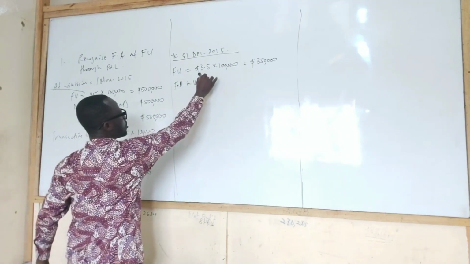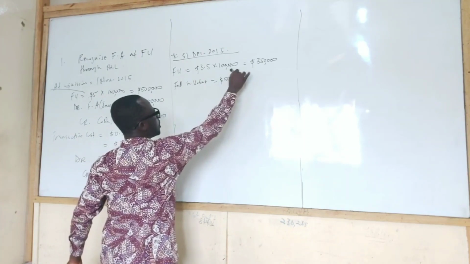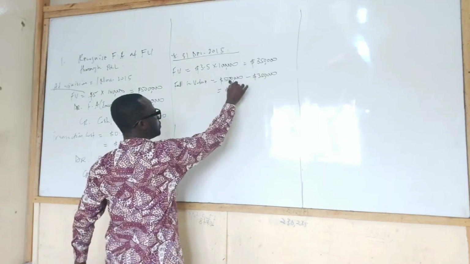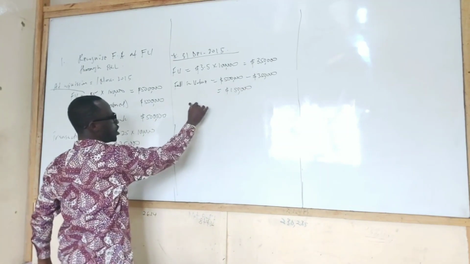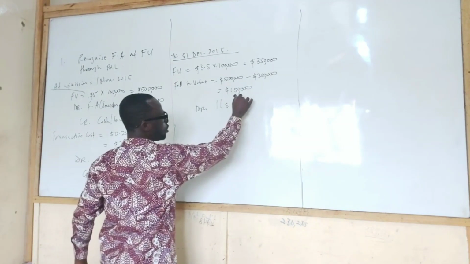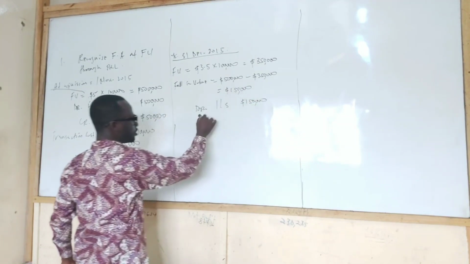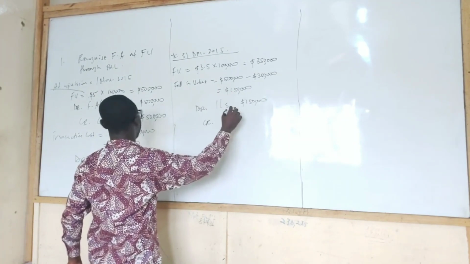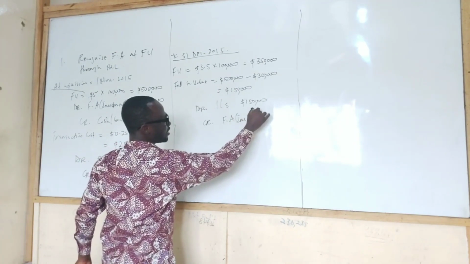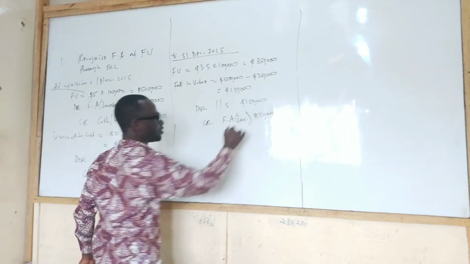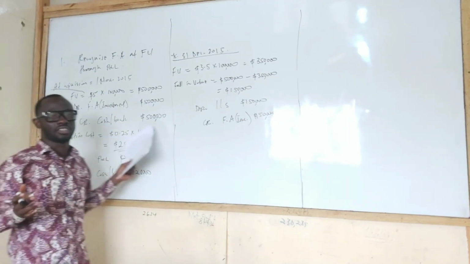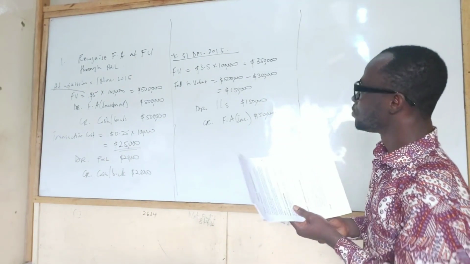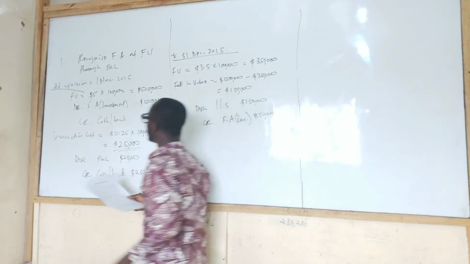A fall in value: 500,000 minus 350,000, and that's 150,000. Double entry: it debits the income statement because it's an expense, 150,000, and credit the financial asset or the investment, 150,000. Are you getting it? So this is the entry for the first one. So let's go to the second one, and I leave it to you.